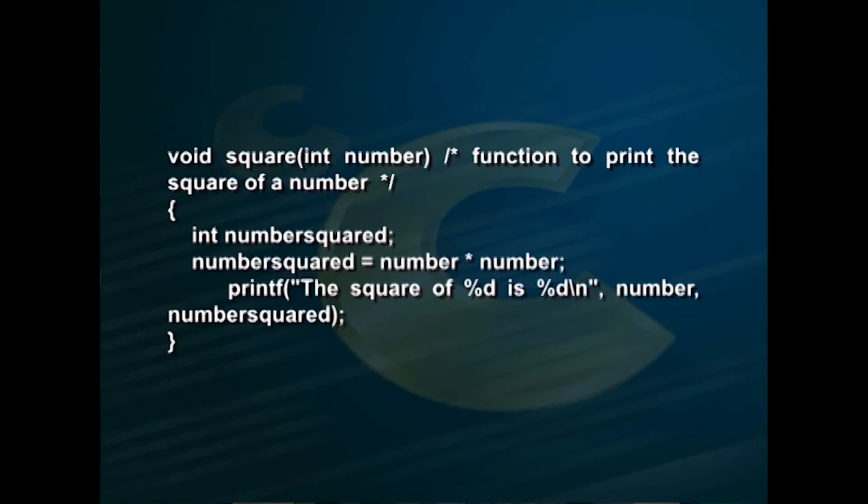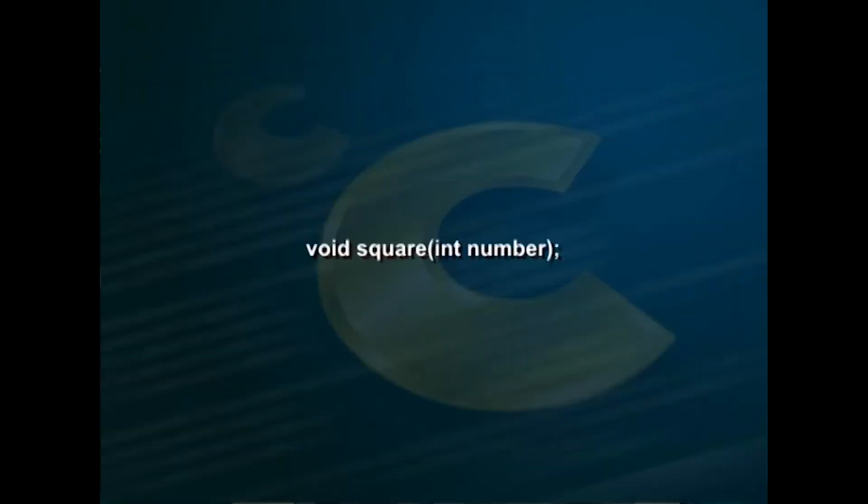For example, consider the following function that takes a single integer value and prints out its square: void square(int number) { int numbersquared = number * number; printf("The square of %d is %d\n", number, numbersquared); }. Its prototype would be void square(int number); and this would appear at the start of the program file.